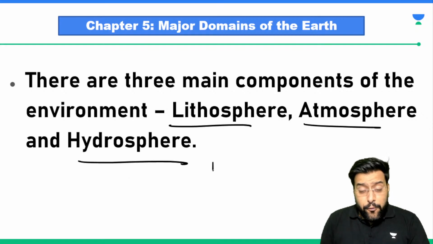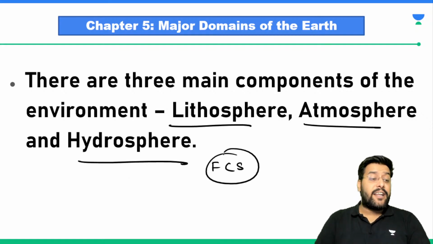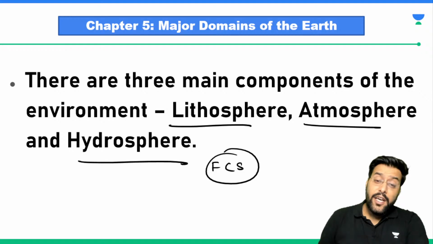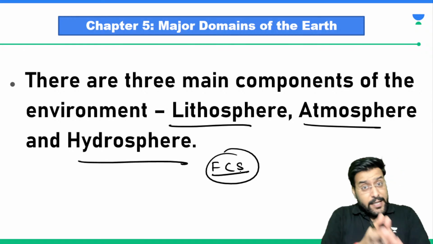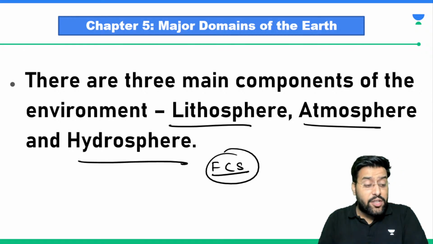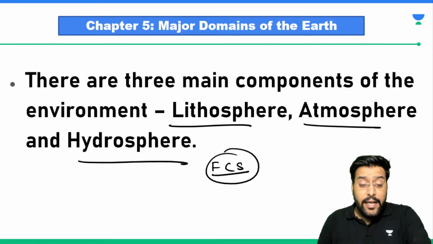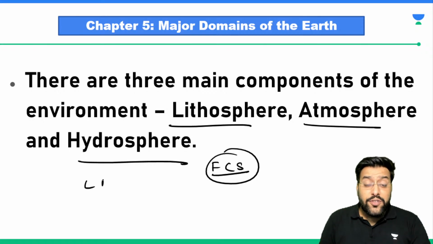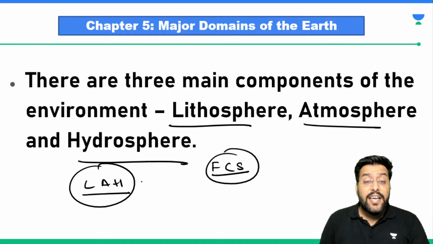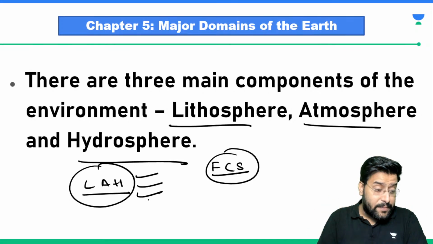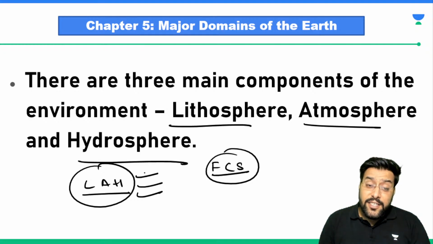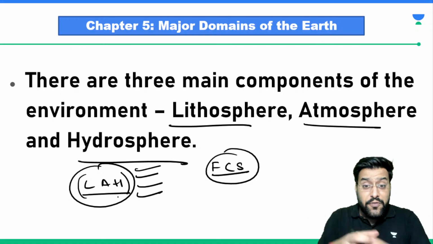Food, clothing and shelter are required because without these, a person will not be able to sustain for a longer period. But the importance of lithosphere, atmosphere and hydrosphere is such that without these three, life will not even exist. Life will exist only when we have lithosphere, atmosphere and hydrosphere together.